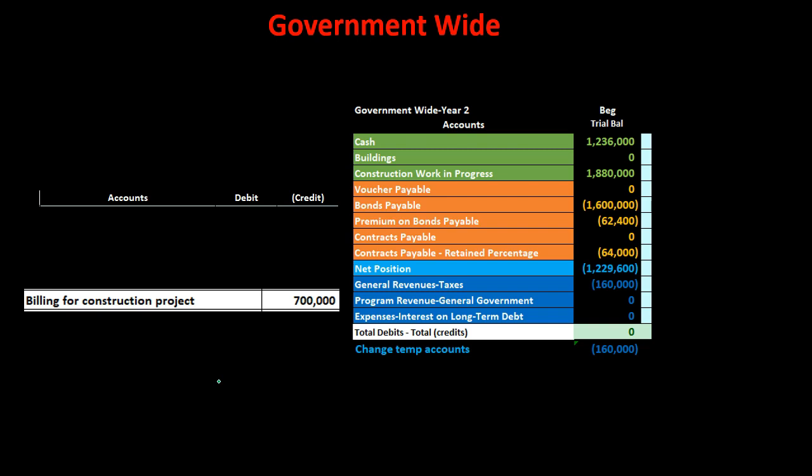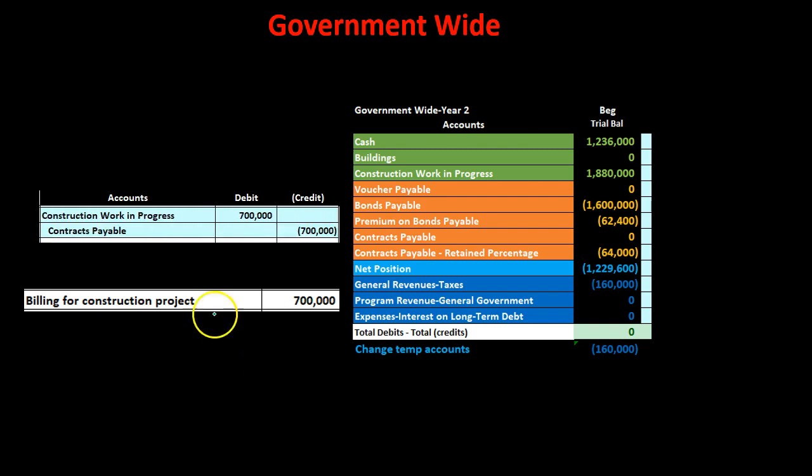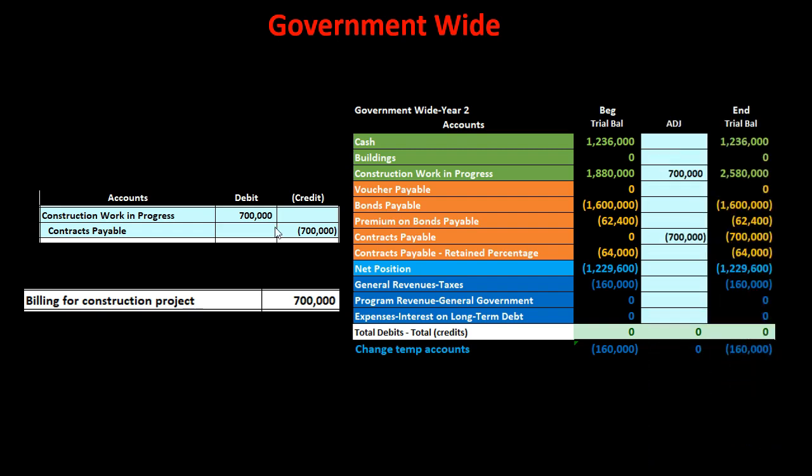The billing being that $700,000, government-wide activities, the accrual type, normal type of accrual accounting, job cost kind of system we're using here, debiting then the asset, not the building that's going to be made or whatever the project that's being worked on, but the in-process account, still an asset, work in process. Credit then going to the contracts payable account, showing that we owe the contractor, we have not yet paid them, but we are recording the billing of it.